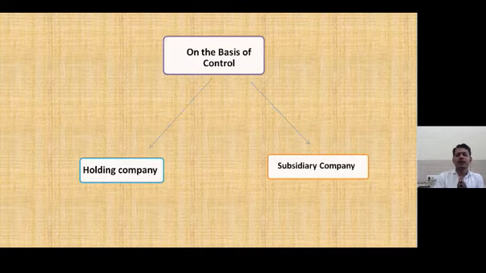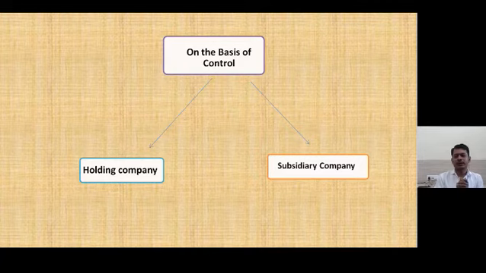Next, on the basis of control, there are two types: holding company and subsidiary company. A holding company means the company which holds more than 51% shares of any other company. And a subsidiary company means the company whose more than 51% shares are held by any other company. For example, let's see the Tata Group of companies.